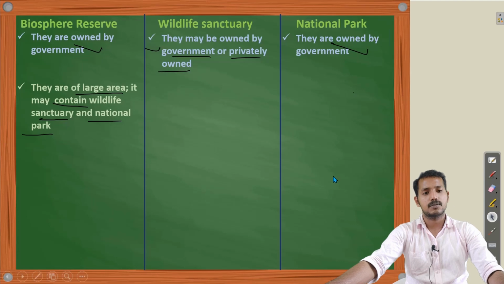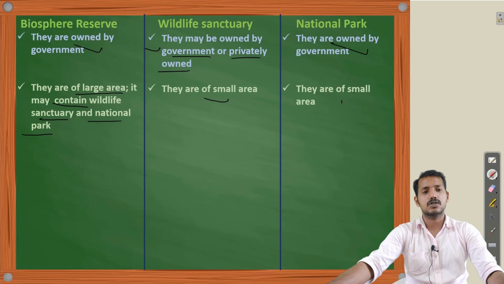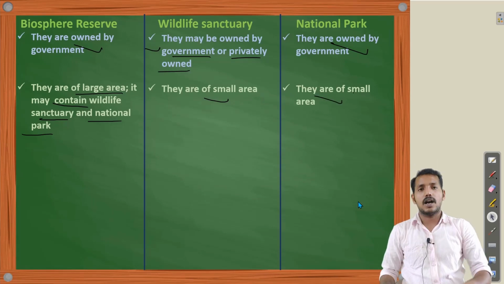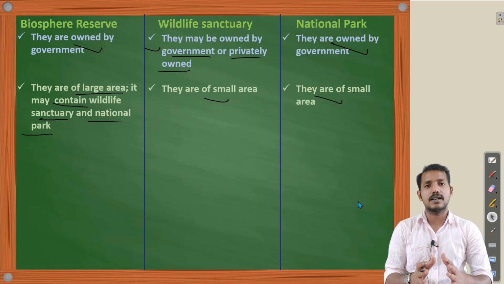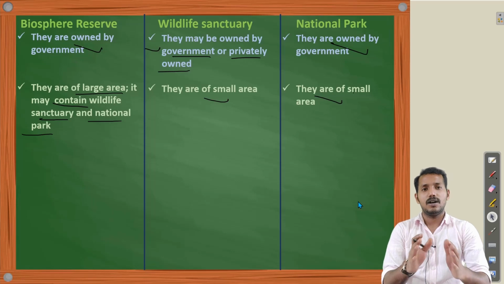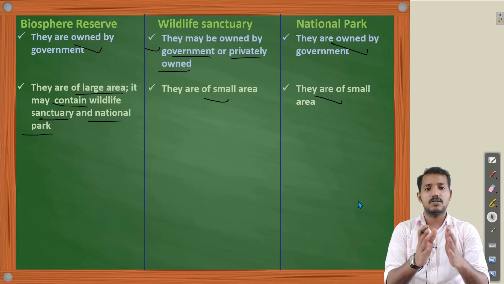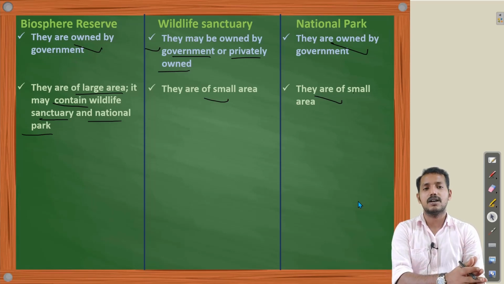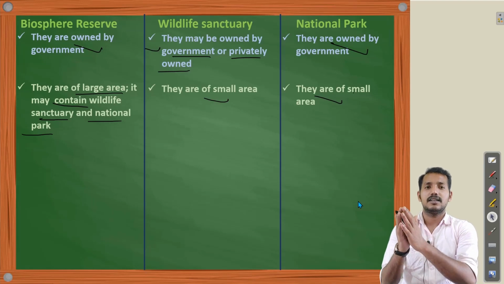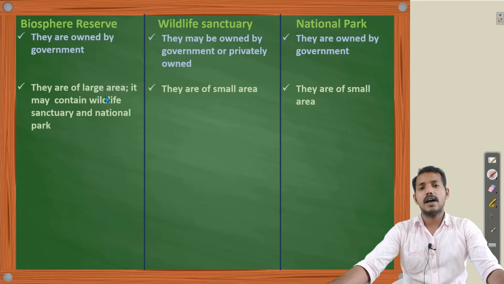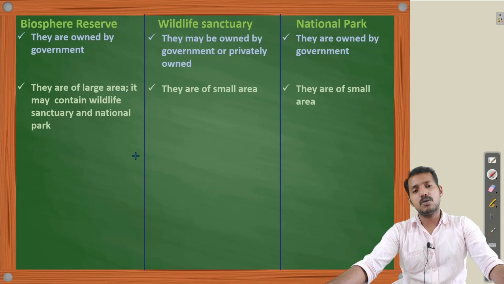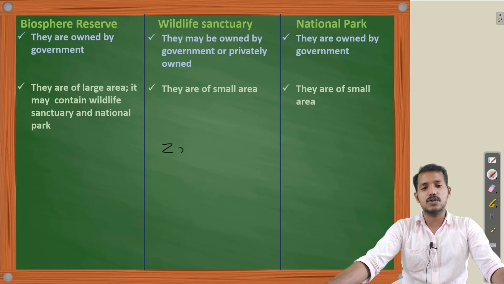While national park and wildlife sanctuary are of small area. So I hope you got the differences and similarities among biosphere reserve, wildlife sanctuary and national park on comparing their aspects. And out of these three, one more protected area is called a zoo.